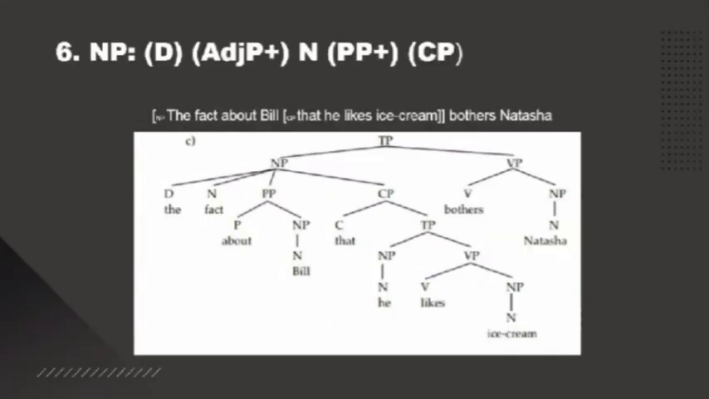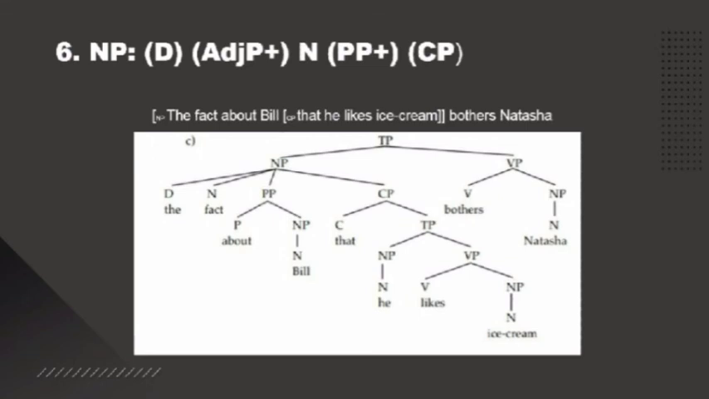The last formula is about noun phrase, which consists of determiner, adjective phrase, noun, prepositional phrase, and complementizer phrase. The example: the fact about Bill that he liked ice cream bothered Natasha. Here the tense phrase consists of noun phrase and verb phrase.